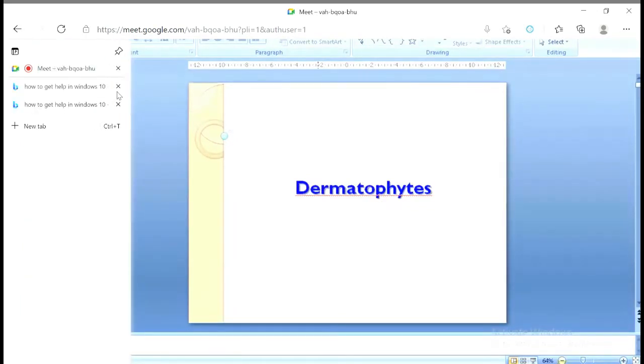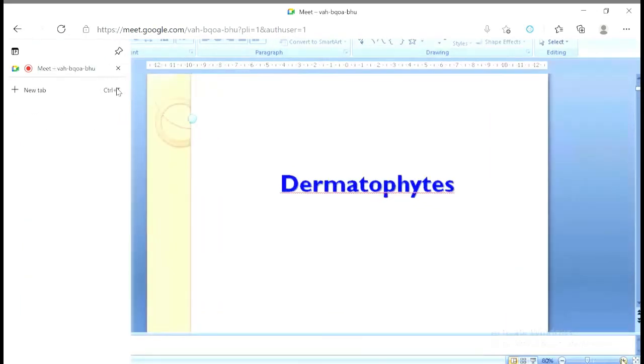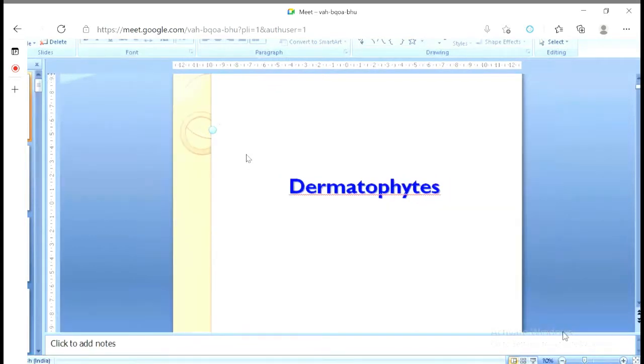Mycosis means the study of fungi. Is it visible, all of you? Yes, sir. Fine. Okay. Now, mycosis means diseases caused by fungi. Mycosis will be studied in two different components. One is the superficial mycosis, another is the systemic mycosis.